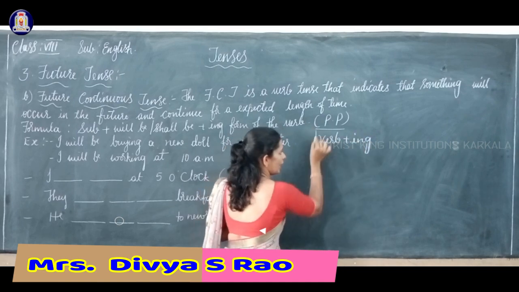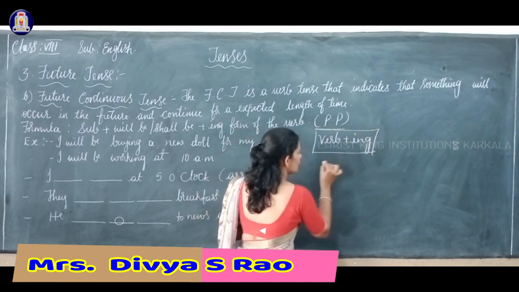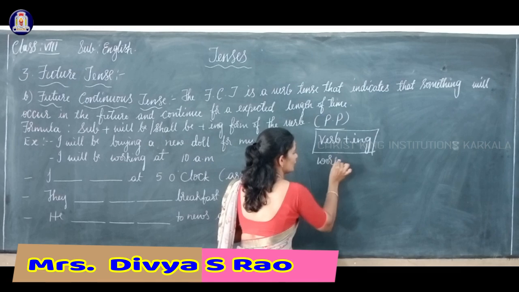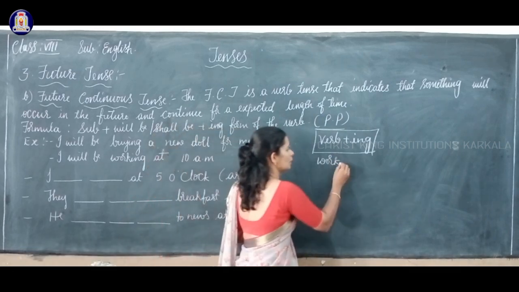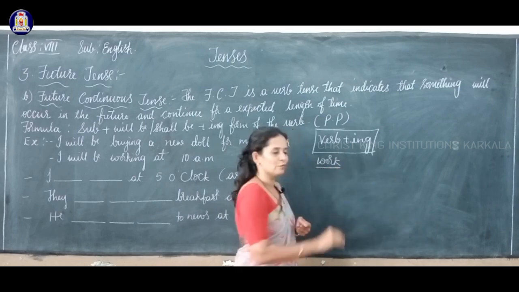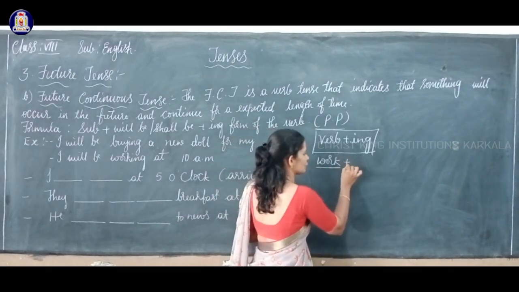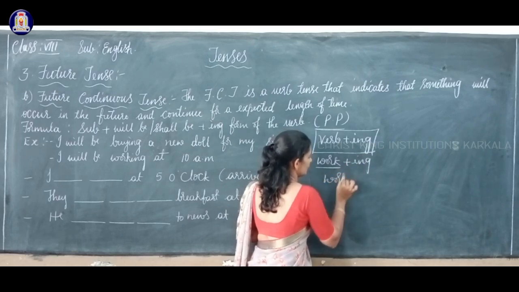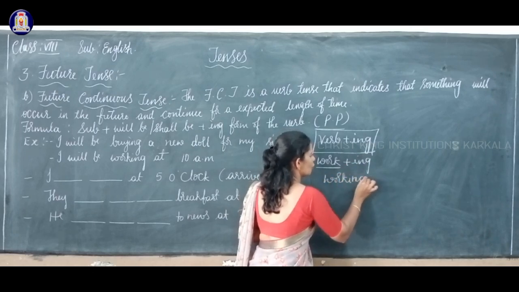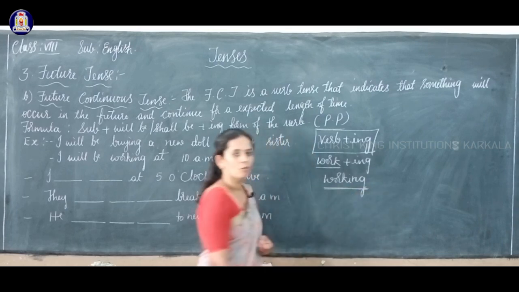When you add ing to the main verb, it will be the present participle form of the verb. For example, if work is the main verb or the base verb, add ing to it, it will be the present participle form of the verb, working.